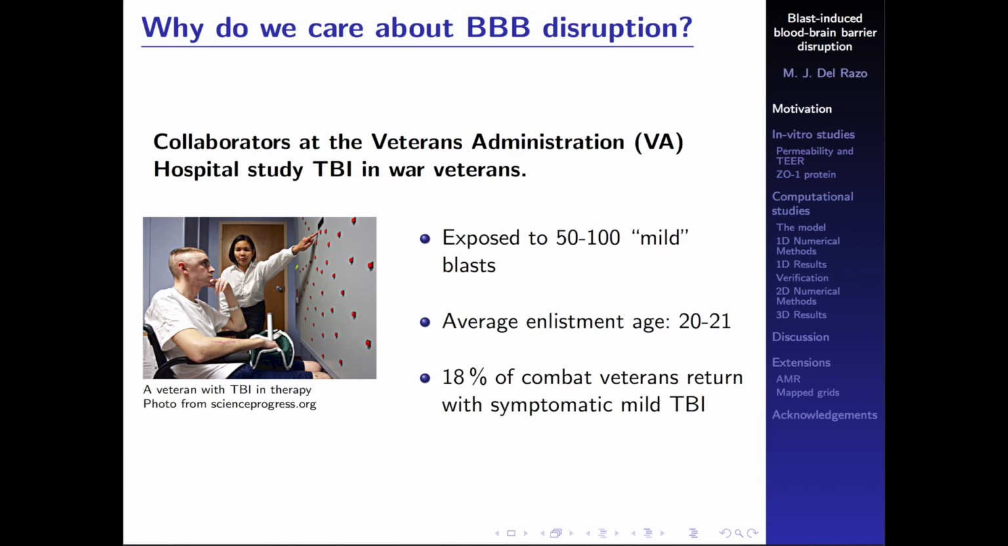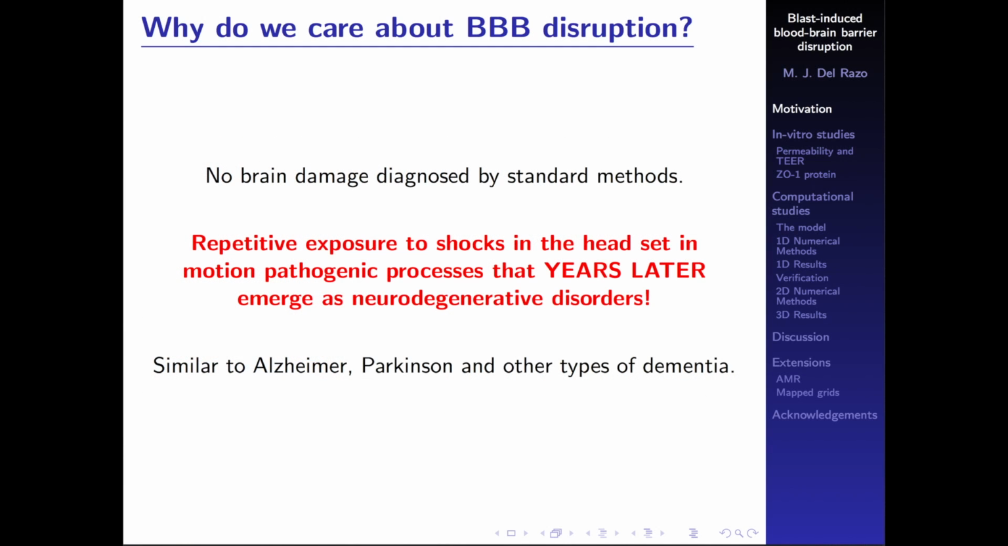Now, what do I mean by mild? I mean that they're exposed to many mild blasts, and that it's really hard to detect their damage by conventional means. So no brain damage is diagnosed by standard methods. Now, what people have found is that repetitive exposures to shock in the head can set in motion some pathogenic process that years later, and it can be a long time, 10 years, 20 years, emerges as some kind of neurodegenerative disorder. And this can be very similar, for instance, to Alzheimer's, Parkinson's, or other types of dementias.